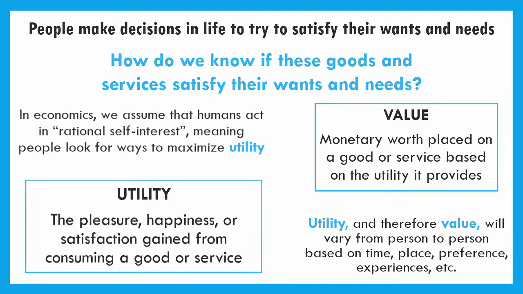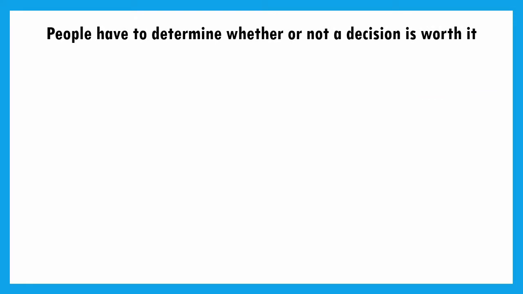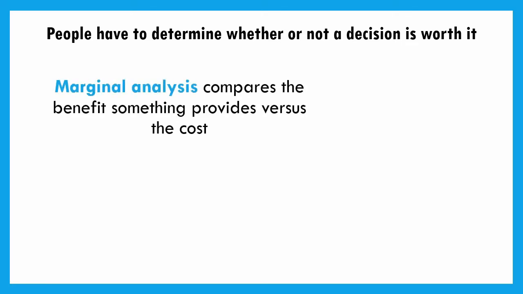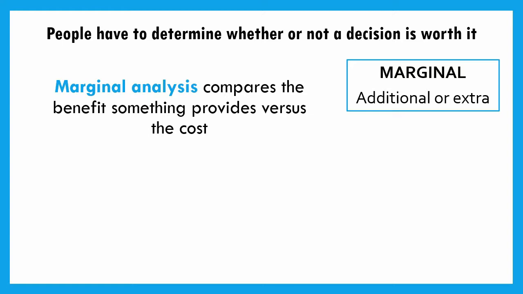So then we also have to determine, if we're going to make decisions all the time, if we're going to decide how to satisfy our wants and needs and what we're going to use to satisfy them, is that decision worth it, right? And so we oftentimes use this concept known as marginal analysis. You might hear it called a cost-benefit analysis, where we compare, hey, is it worth it? Does the benefit equal, or is the benefit greater than the cost, right? Now, you're going to see this word marginal come up a few times. Just know that the word marginal just means additional or extra. That'll come up a few times as we go.